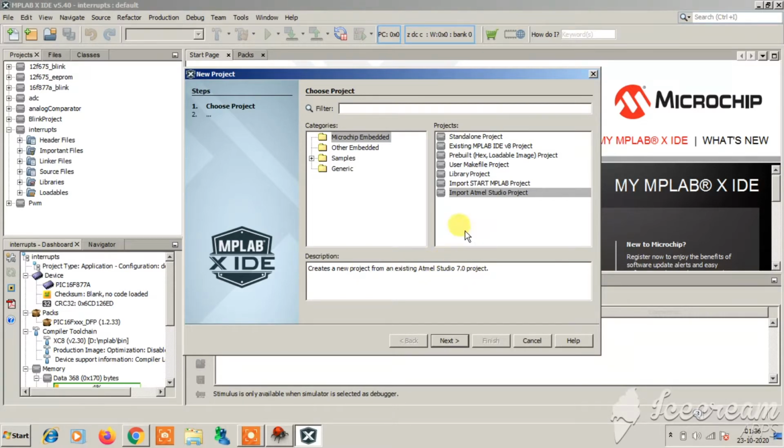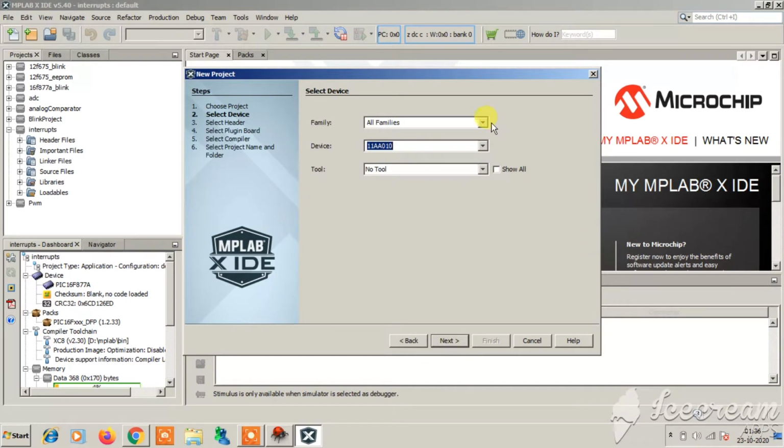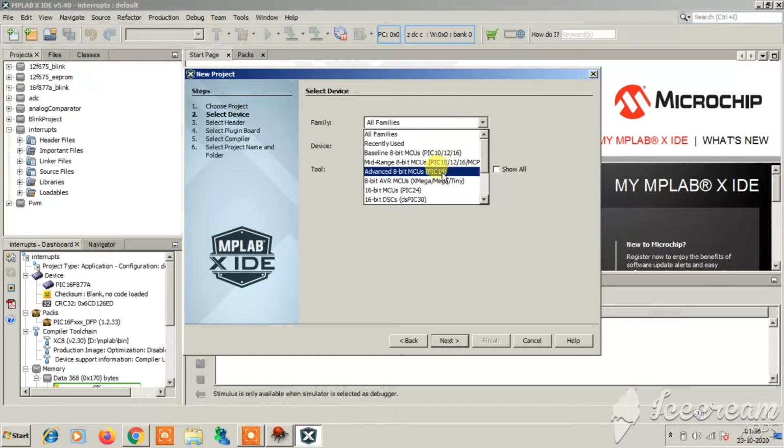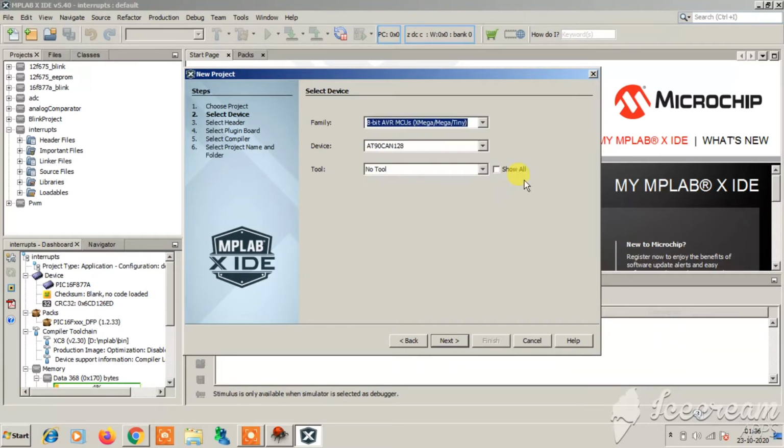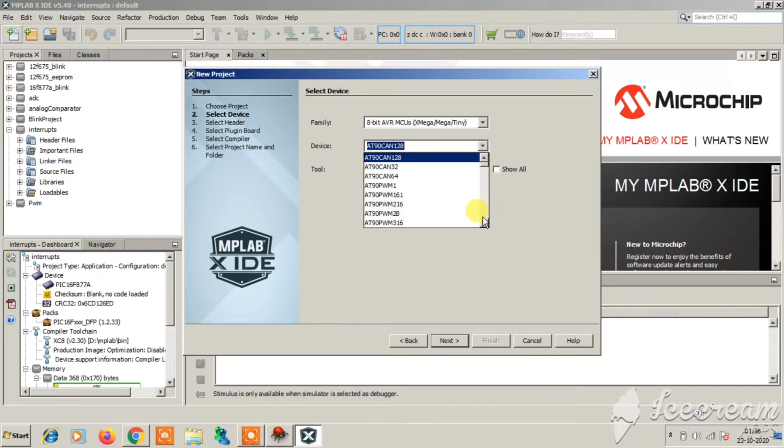But since we do not have this, we will build a standalone project. So, standalone project, click on next. Now on the family side, you can see they have the 8-bit AVR MCU option. You can click here. Now you can see the list of every AVR microcontroller, all available here. For my example, I have the ATtiny13A microcontroller, so I have chosen that. Click on next.